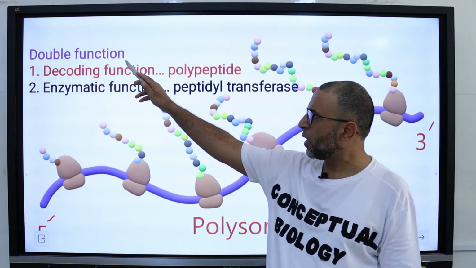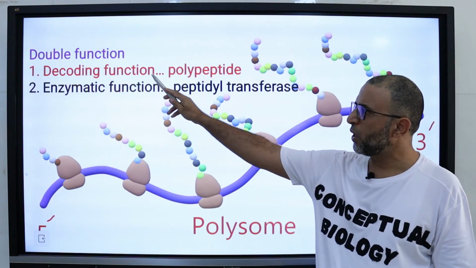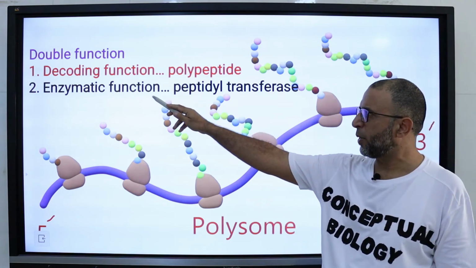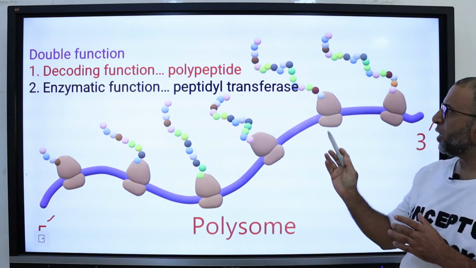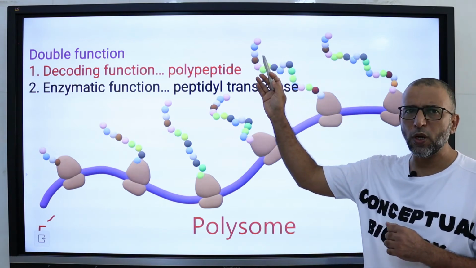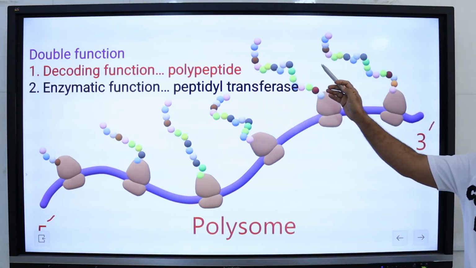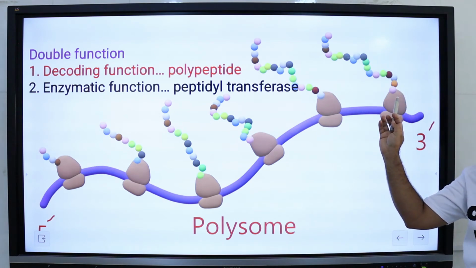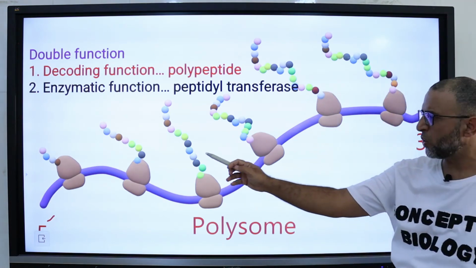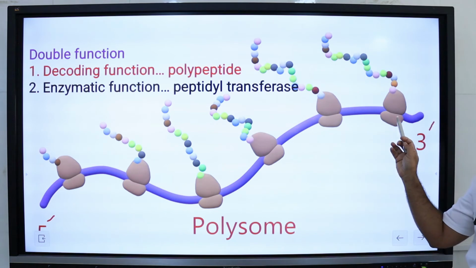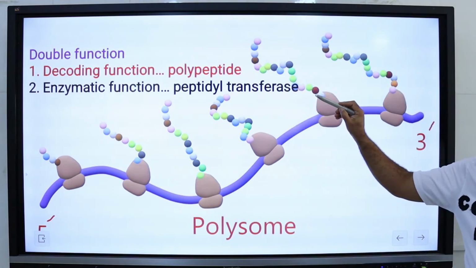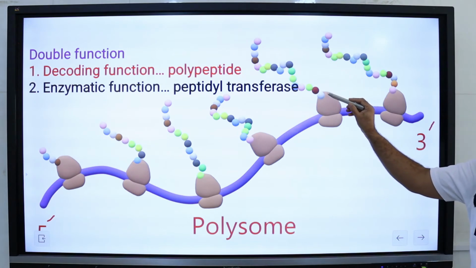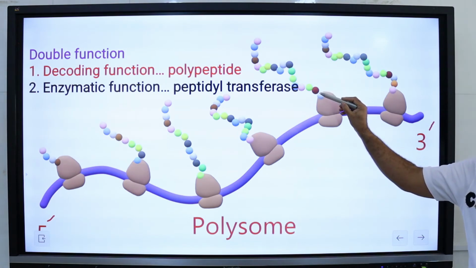The ribosome has a double function, that is a decoding function and an enzymatic function. Decoding function means a long chain of amino acids, that is a polypeptide chain, is synthesized on the surface of the ribosome as it decodes the information from the mRNA molecule. The enzymatic function of the ribosome is the formation of peptide bonds between the amino acids.